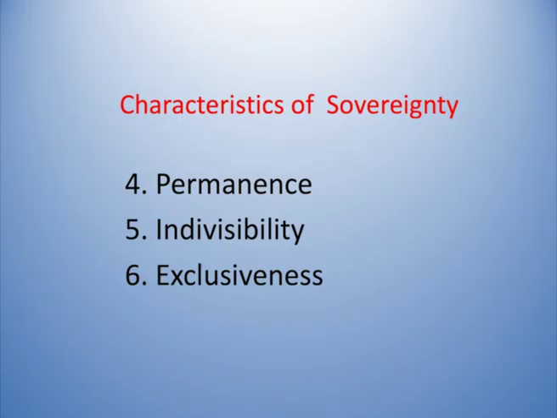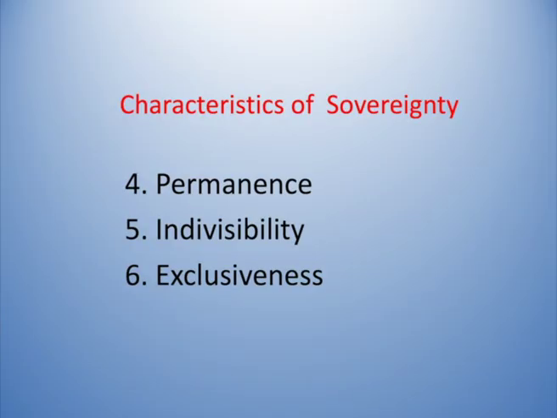The state and sovereignty coexist. As long as the state exists, the sovereignty also exists. As long as the sovereignty exists, the state also exists, and sovereignty is permanently existing with the state. This is called as permanence. And fifth one is indivisibility.